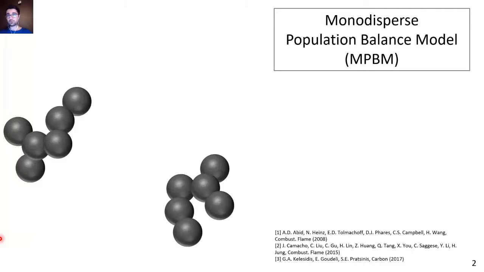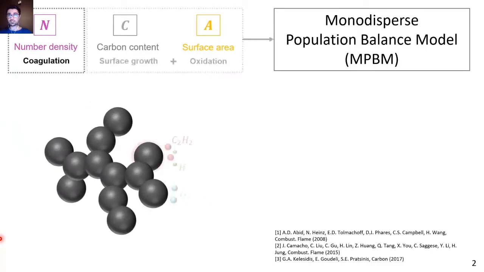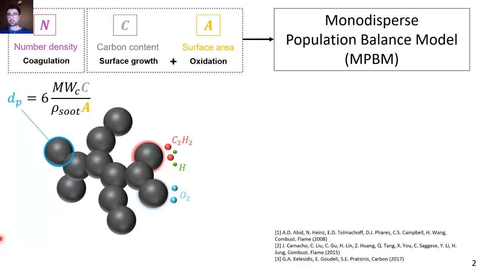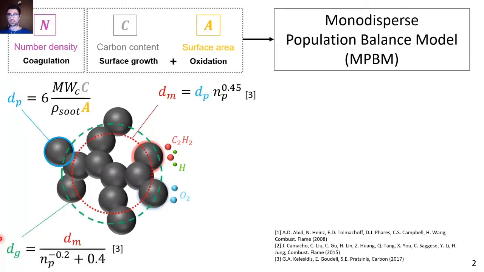Here, we propose a simple three-equation population balance model that tracks number density, carbon content, and surface area of particles, accounting for their fractal-like structure to predict coagulation, surface growth, and oxidation. The model calculates primary particle diameter in agglomerates using particle mass and surface area, and uses the scaling laws from DEM simulations to account for the evolving fractal-like structure of agglomerates by calculating their mobility and gyration diameters.